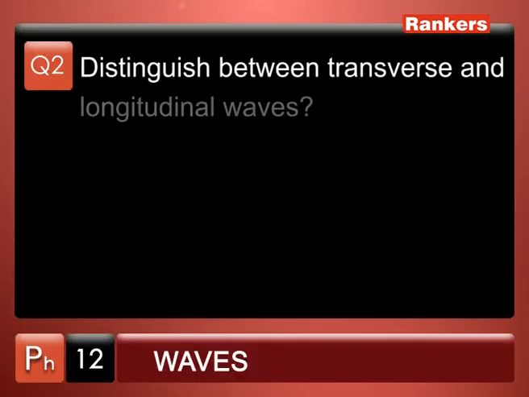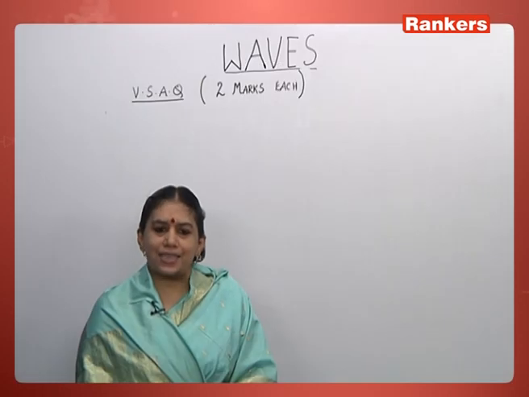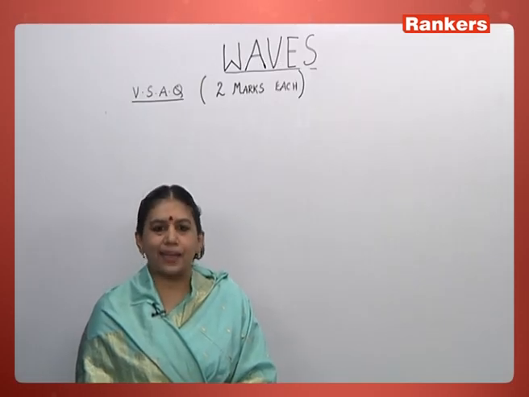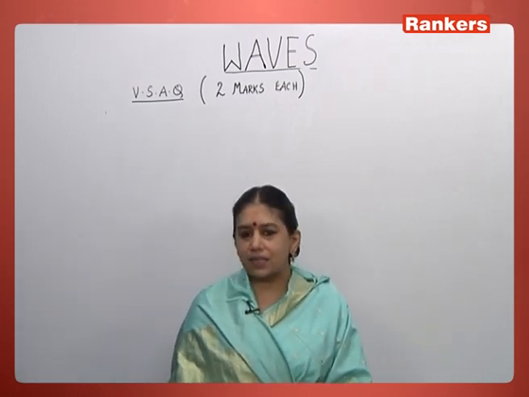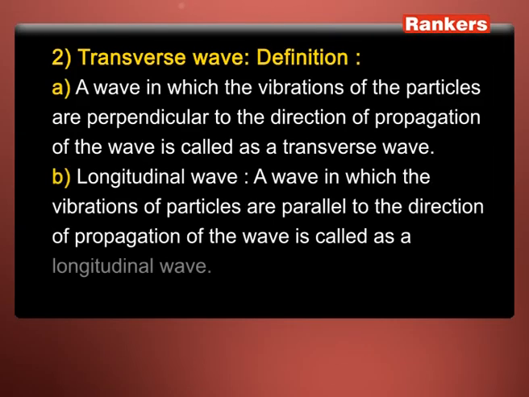The next question. Distinguish between transverse and longitudinal waves. When we classify waves, they are mainly of two types. The main classification is the progressive waves and the stationary waves. And in the progressive waves, we have again two types, that is the transverse and the longitudinal waves.